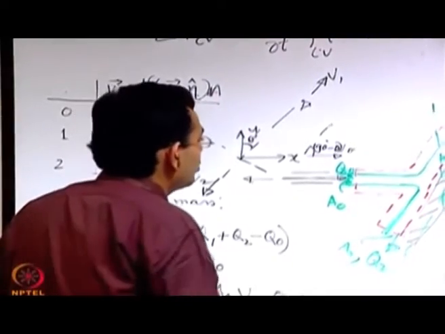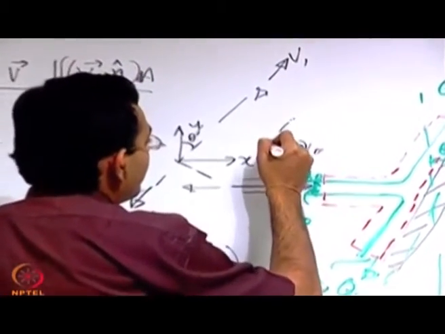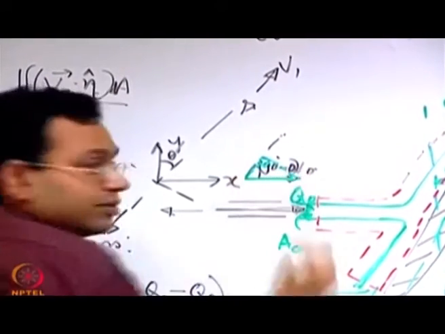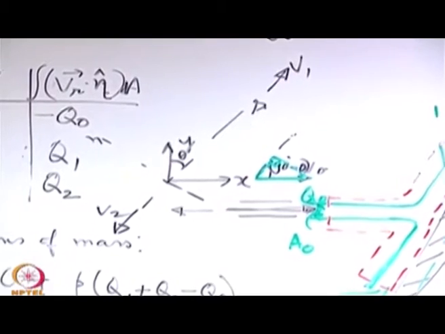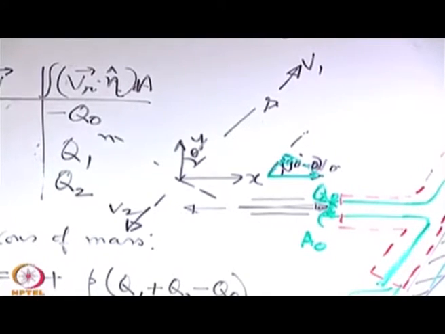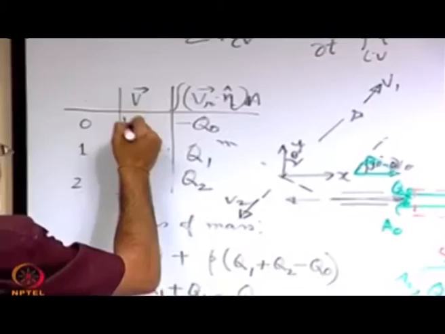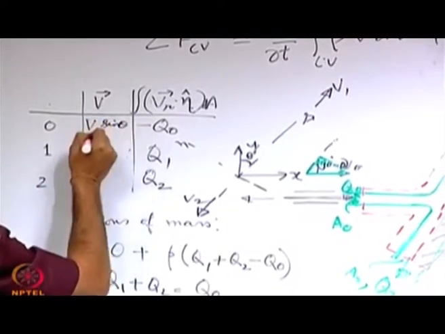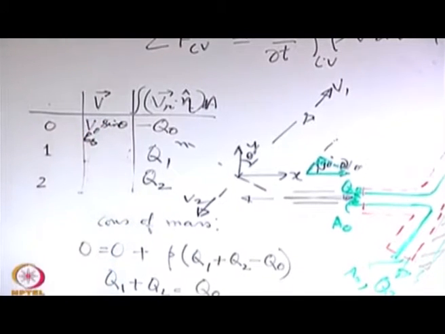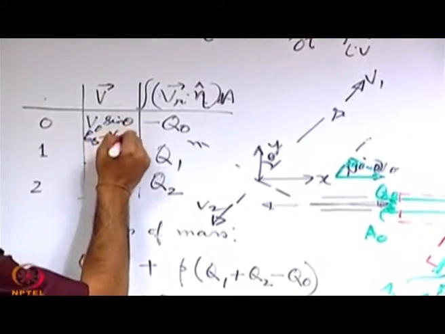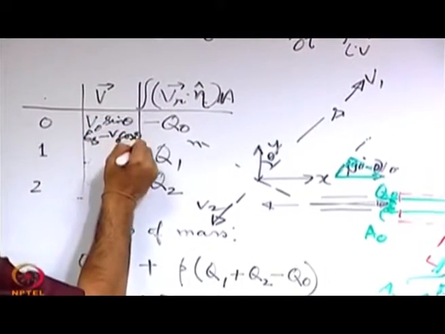Typically how the resolution will look like, maybe you have this along s, this along n, so the resultant is this one. So, what will be the component along s? v naught sin theta epsilon s, then minus v naught cos theta epsilon n.